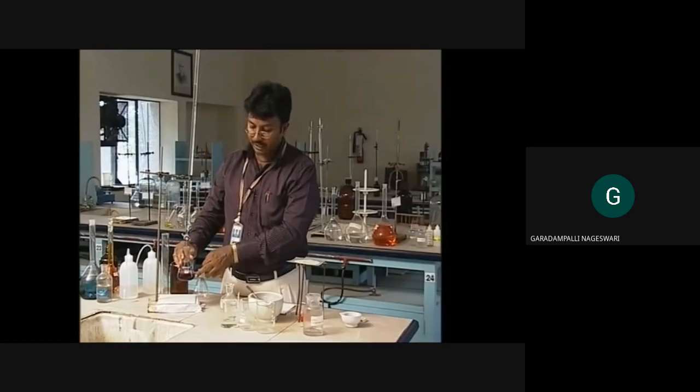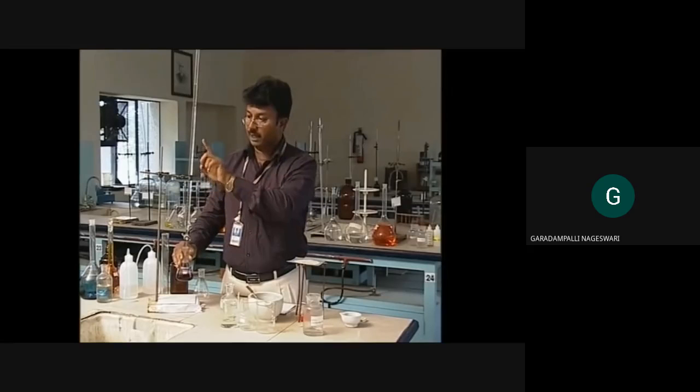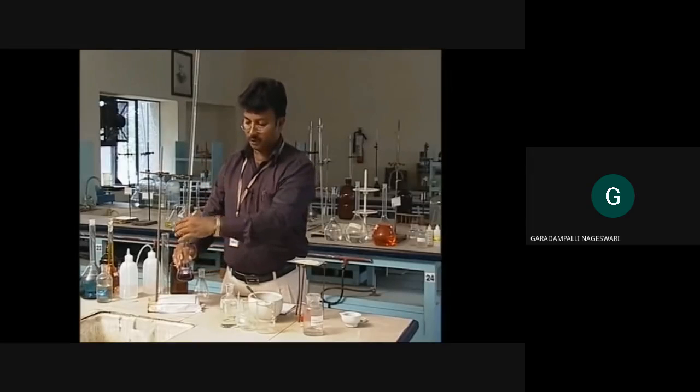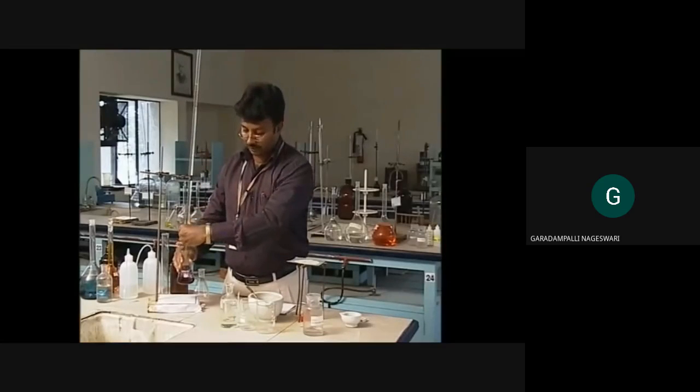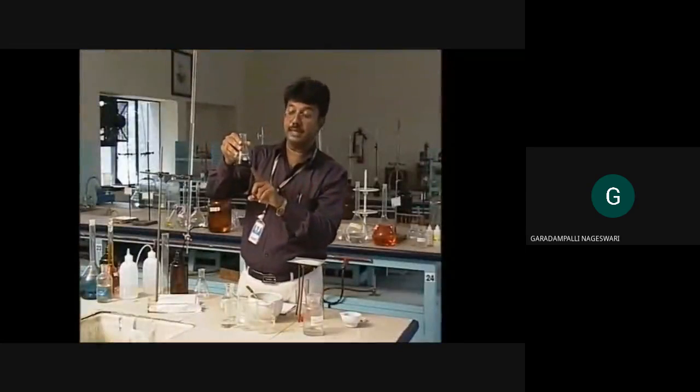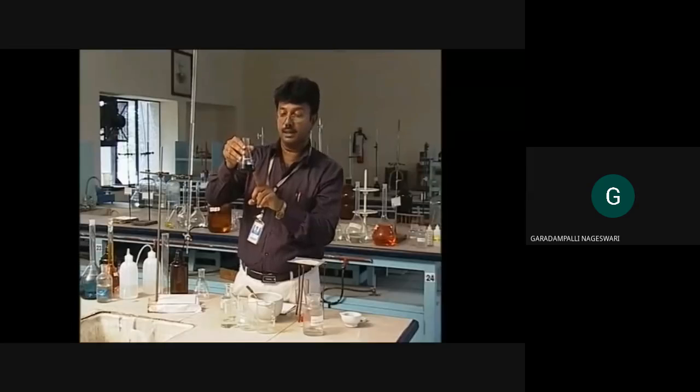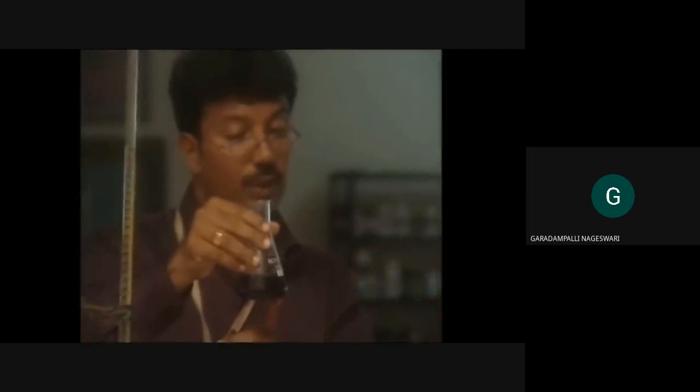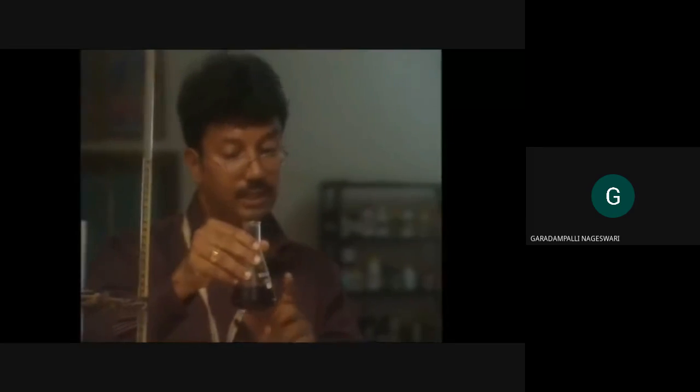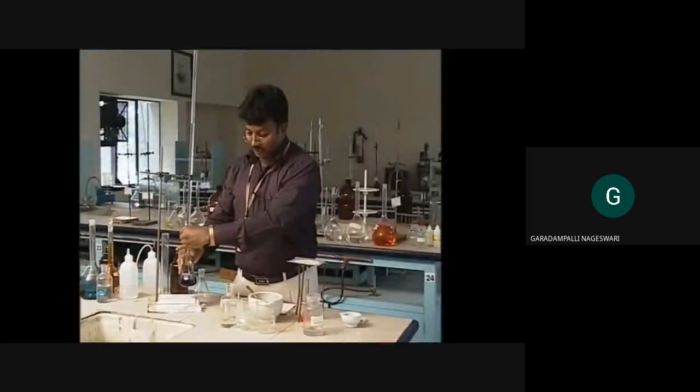Slowly the EBT calcium complex will be replaced by EDTA calcium. So at one point of time there will be a sharp color change from wine red to steel blue, you are going to notice. And this one is an intermediate color, a transition color, right? You saw what was wine red and this one is a transition color, and still if you add another 1 or 2 drops, you will see the real color change, wine red to steel blue.